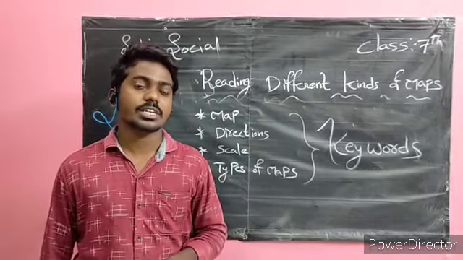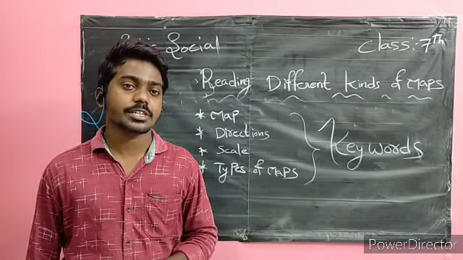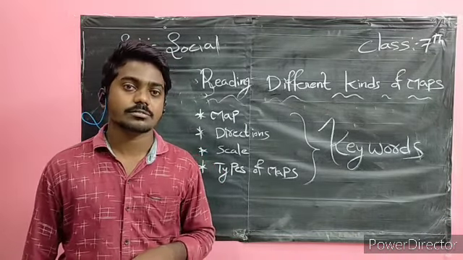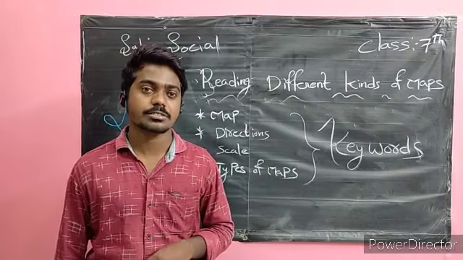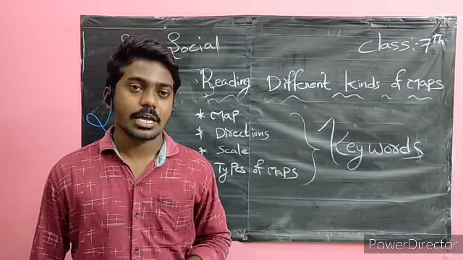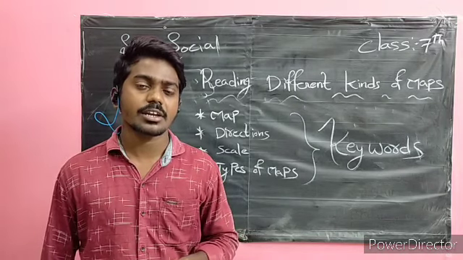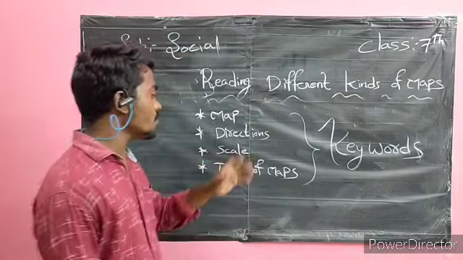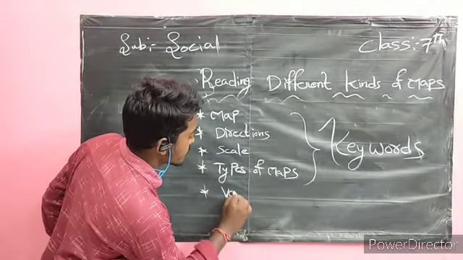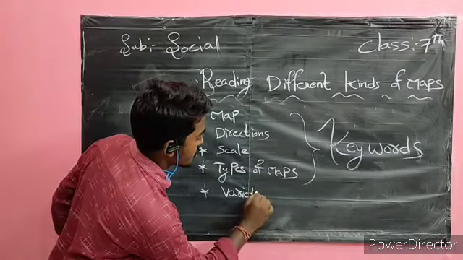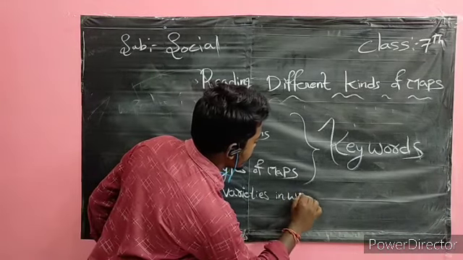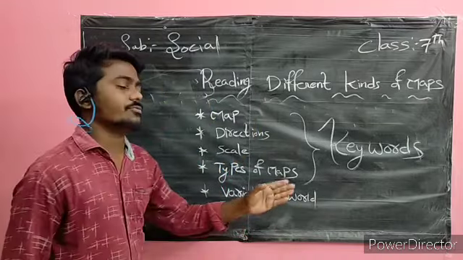We discussed the types of maps also. A physical map shows the physical divisions, plains, plateaus, etc. A political map shows villages, towns, cities, countries. A thematic map shows only one aspect, such as the distribution of rainfall, population, languages. These are all we have discussed, and we also discussed the varieties in the world.